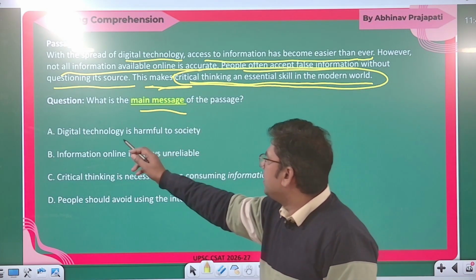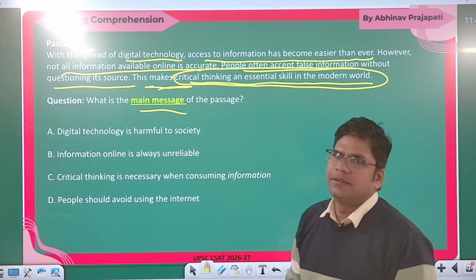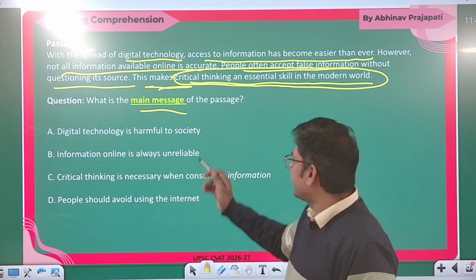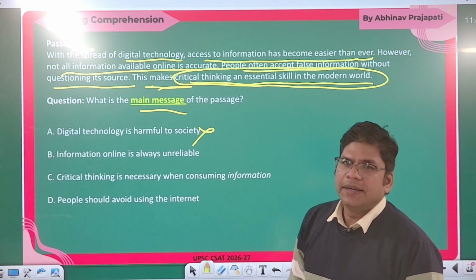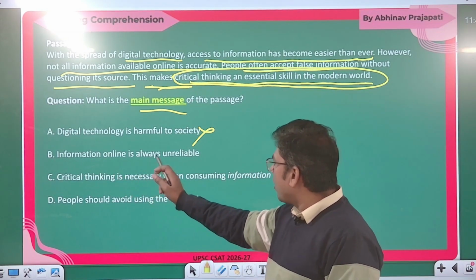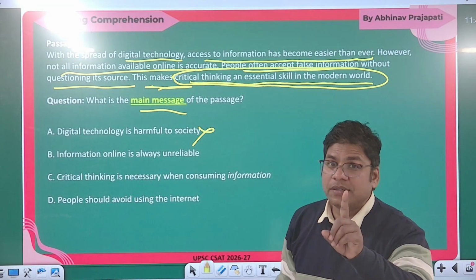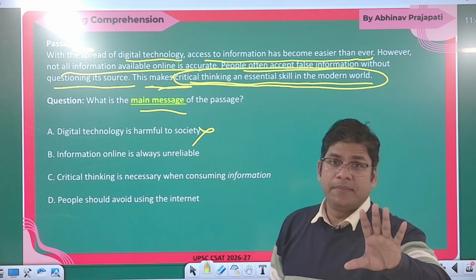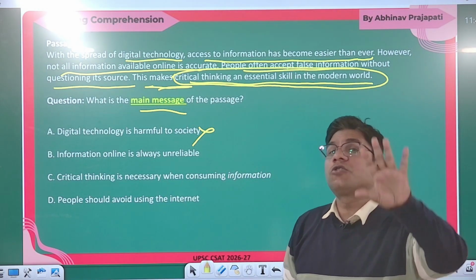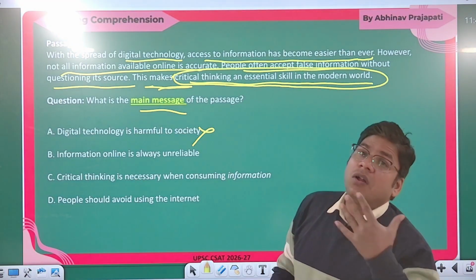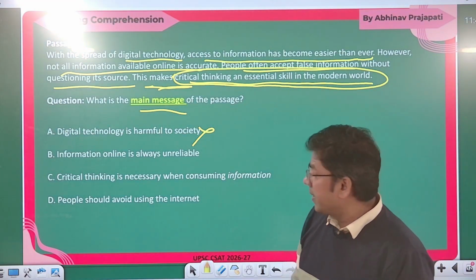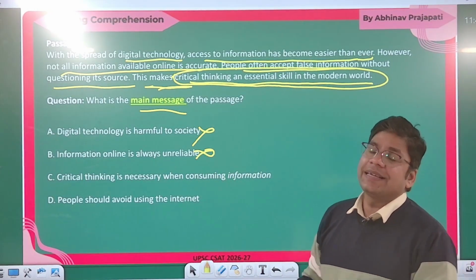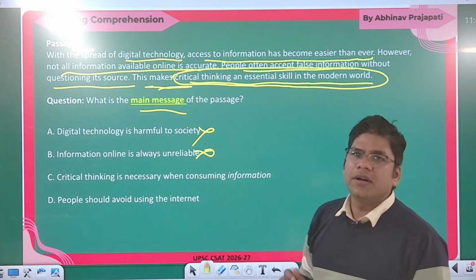So digital technology is harmful to society. Not talked about; it is harmful to society. So this is incorrect. Information online is always unreliable. Not always unreliable. It's not saying that all the information available online is inaccurate. Okay, most of the information is inaccurate, not all. So this is also over-exaggeration. This is an extreme point. Okay, so this shouldn't be our best choice.